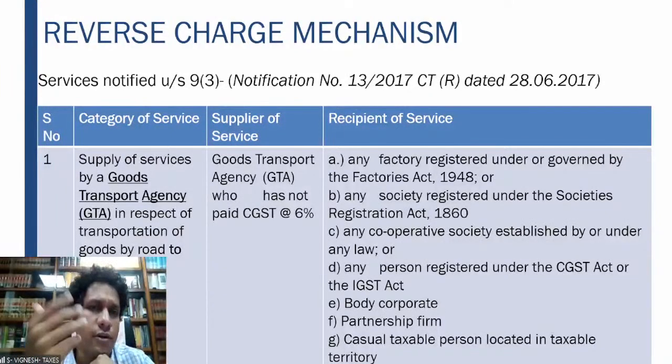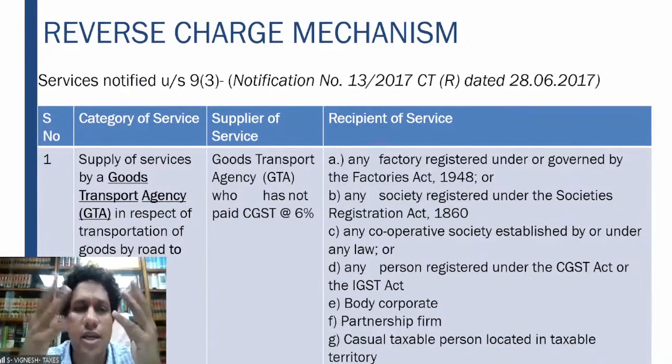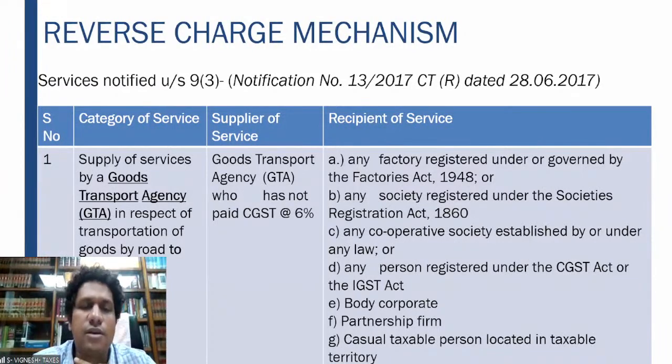An example is, if you are a jeweler, you are going outside the city where a jewelry exhibition is conducted. So you want to participate in that exhibition, but you don't have a permanent business in that other state. So rather than taking a permanent GST registration, the government gives you a facility where you can take a temporary GST registration in the nature of a casual taxable person.